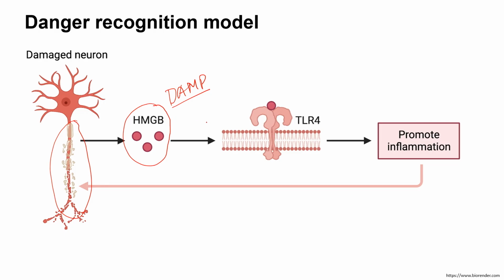So damage associated molecular patterns can bind to certain sensors present on the cellular system. For example, this is toll-like receptor 4, and the binding of toll-like receptor 4 with this damage associated molecular pattern can raise an immunity. So inflammation will be generated, and this inflammation in turn will damage the neurons. So essentially, there is a cascade of danger recognition model that also exists in the host cell and host body.